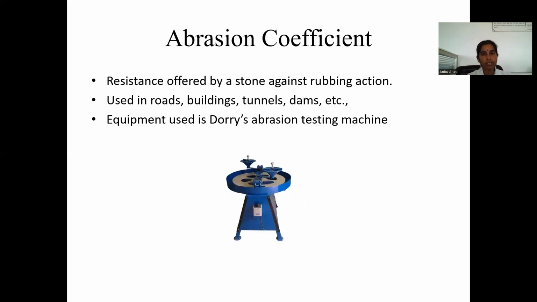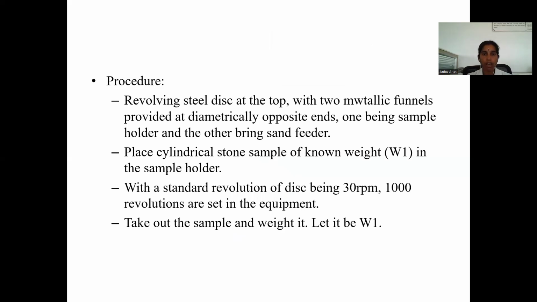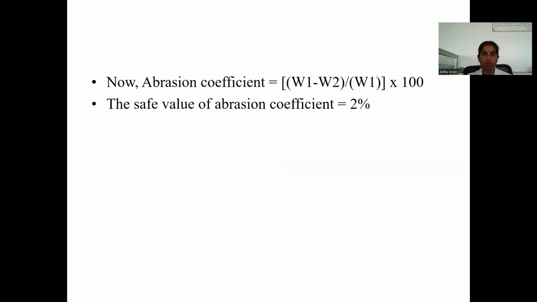Next is the abrasion test. Abrasion is the resistance offered by a stone against rubbing action. Abrasion coefficient value is used in road metals, building metals, tunnel metals, dam constructions, etc. The equipment used in the abrasion test is the Deval abrasion testing machine.